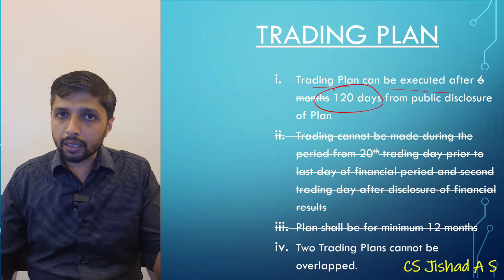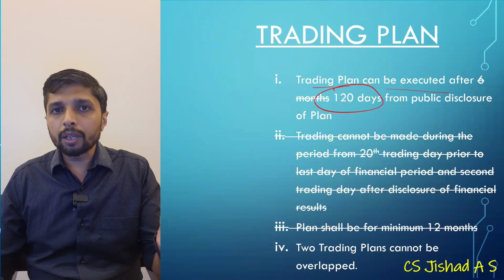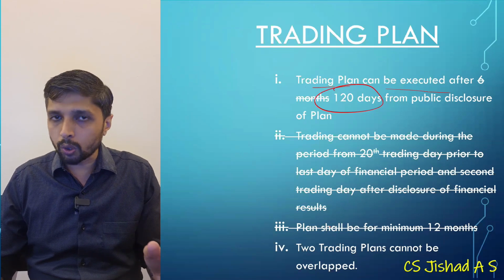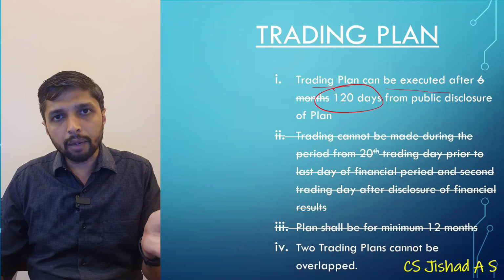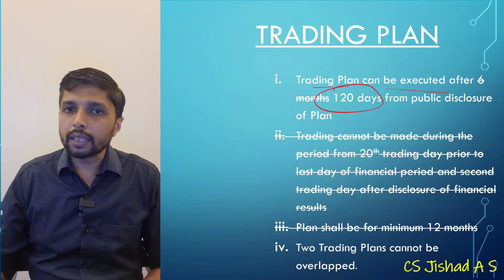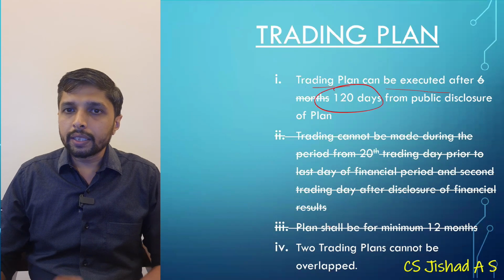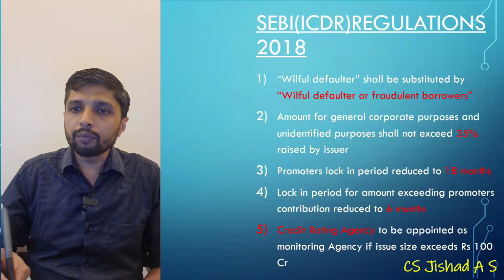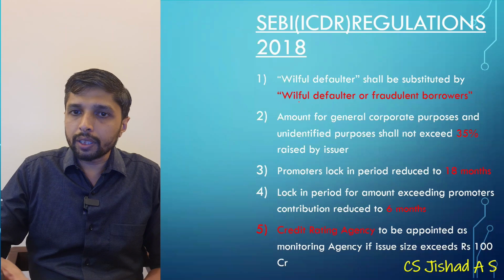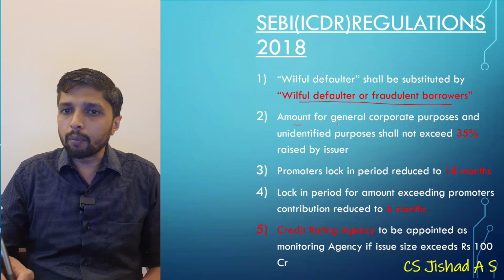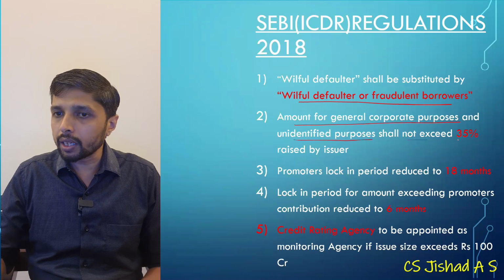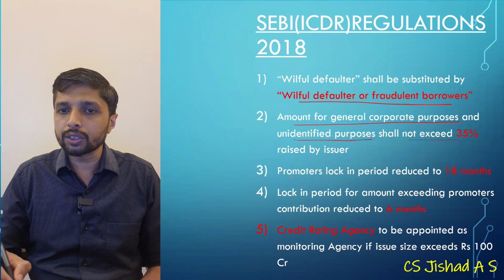Even now there are amendments. So those amendments are applicable in the month of June only. So that is not applicable for your June examination, which will be applicable for your December term of examination. Then in SEBI ICDR regulation, willful defaulter shall be substituted by willful defaulter or fraudulent borrower. Amount for general corporate purpose and unidentified acquisition purpose shall not exceed 35%.